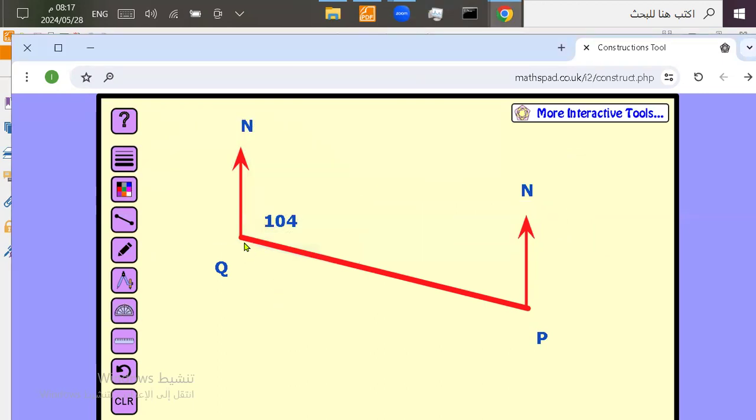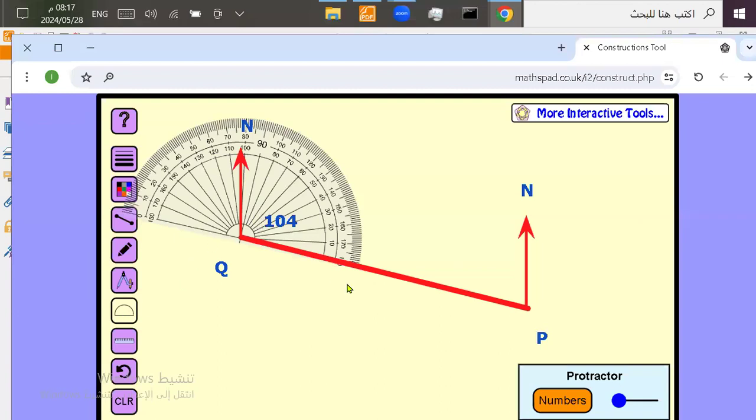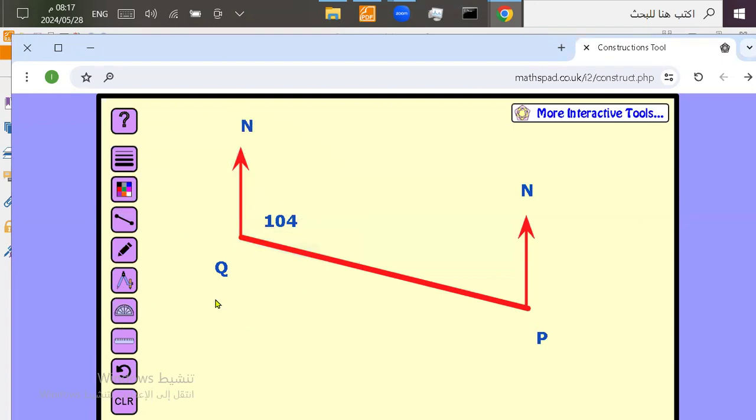You're supposed to put the point on the point, line on the line, and then you start measuring with the zero on the line. And then you continue until the line stops you. Now, this is the bearing from Q. Now, if you want to find the bearing from P, first you have to understand that a bearing is a line that starts from the north line and goes clockwise like this. So same idea here.